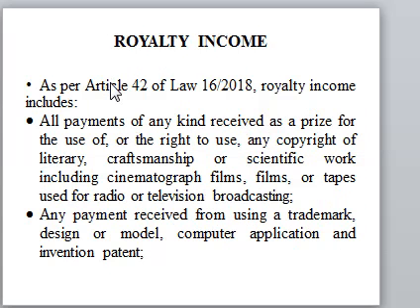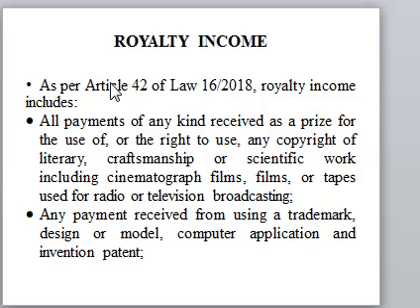So another income is royalty income. Royalty income comes from payment in kind received for the price or use of a right, copyright, literary, craftsmanship, scientific work, cinematography, films, tapes, television, broadcasting. Those are under royalties.